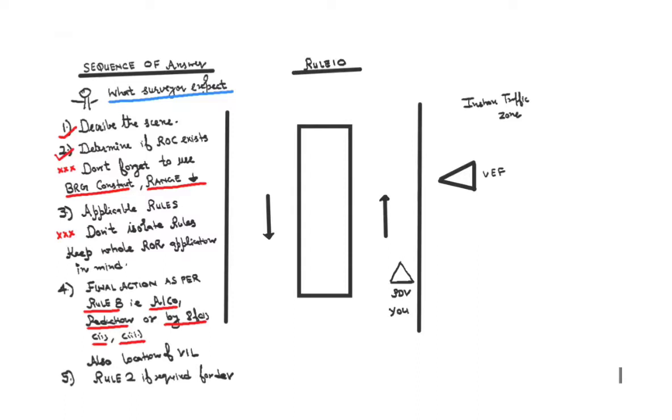You will again describe the scene, saying that you're a PDV following a general direction of flow and she is a vessel engaged in fishing, crossing you from starboard to port, right? Now, again, if ROC exists, bearing is constant, range is decreasing, right? So in this case, you will say that also.